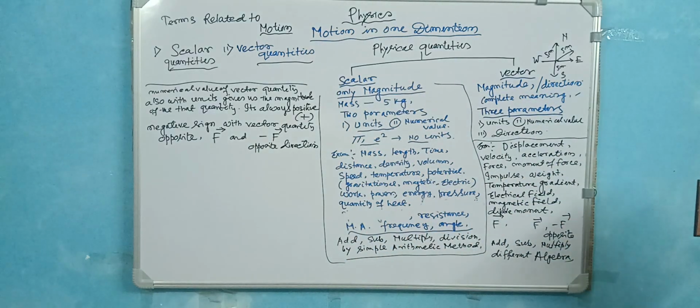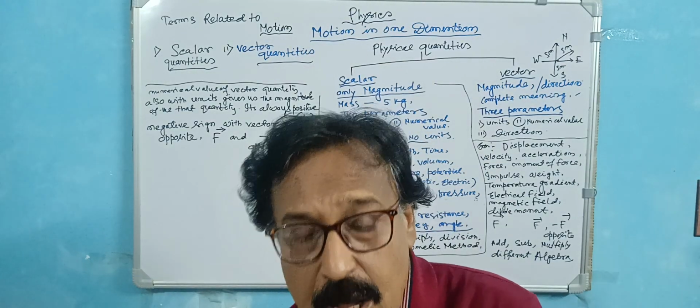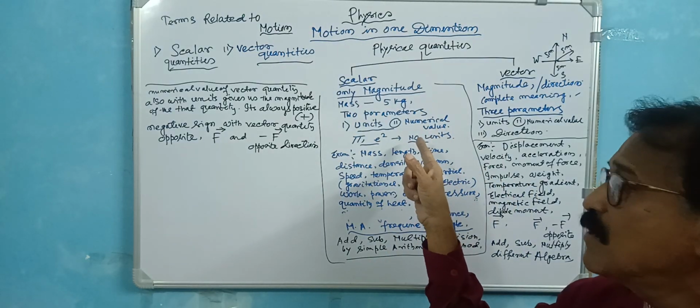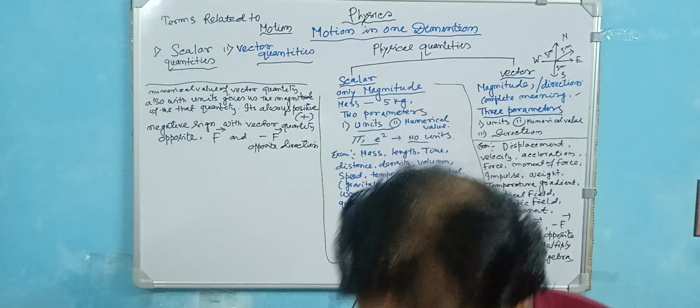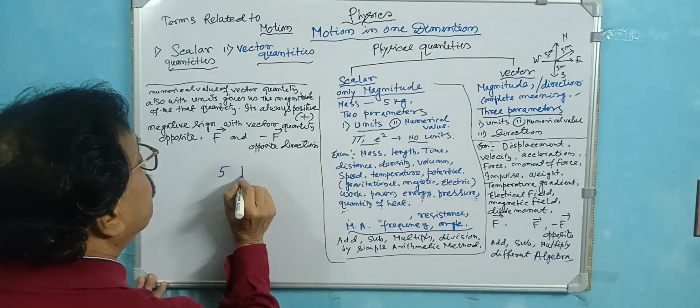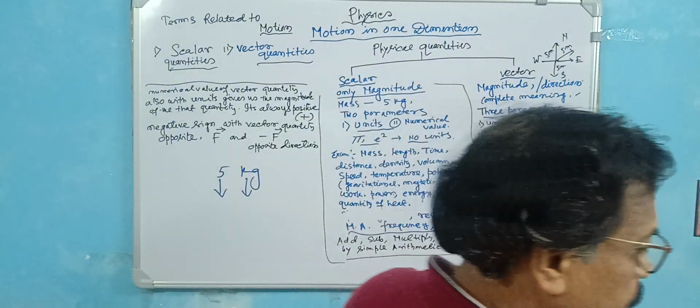Now in the case of a scalar quantity, you need two items: one is the numerical value and one is the units. Suppose this is a mass of 5 kg. So this is the numerical value, and this is the units.